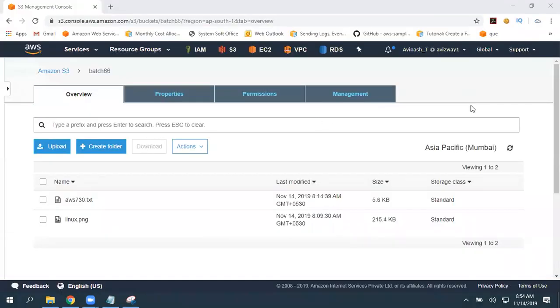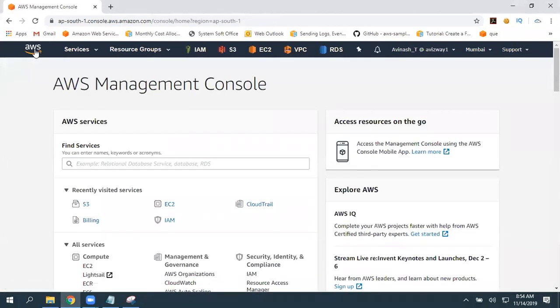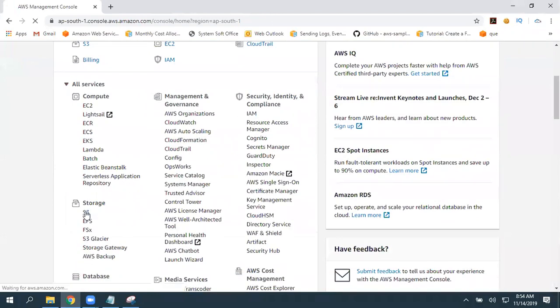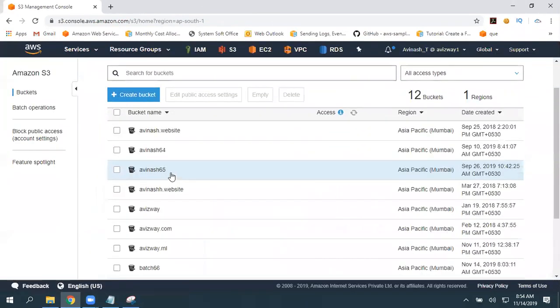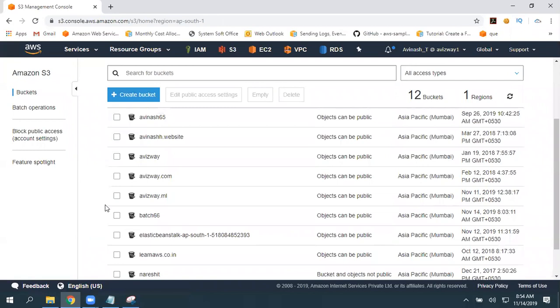Okay, some questions related to other topics, but on S3 only. We'll discuss those in our next session. Again, you can download this object to your local machine.